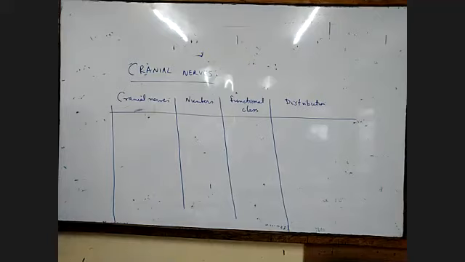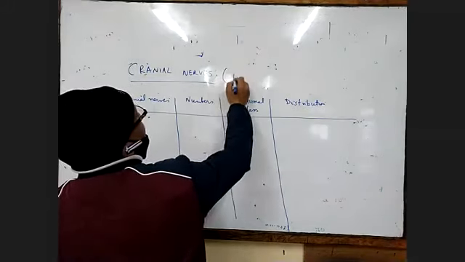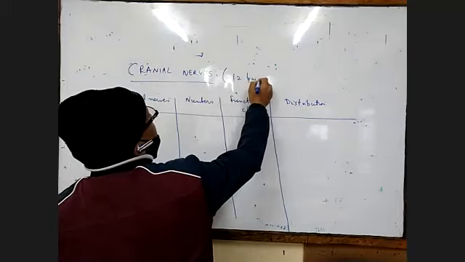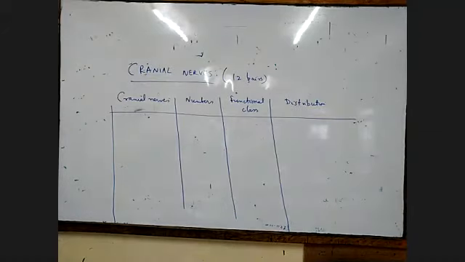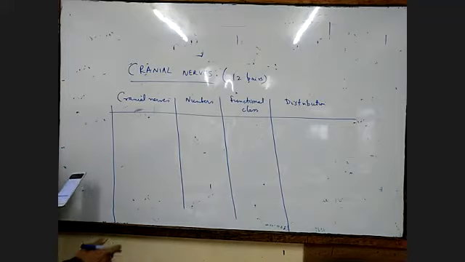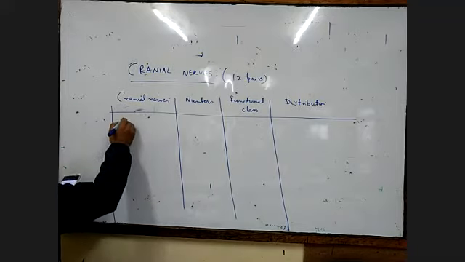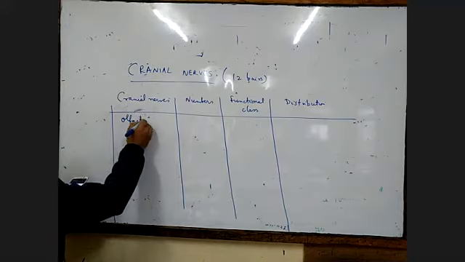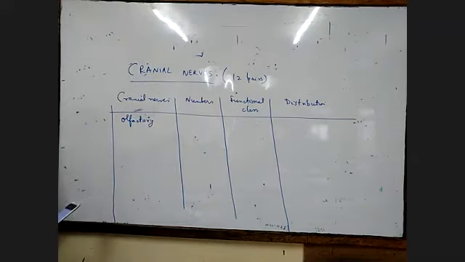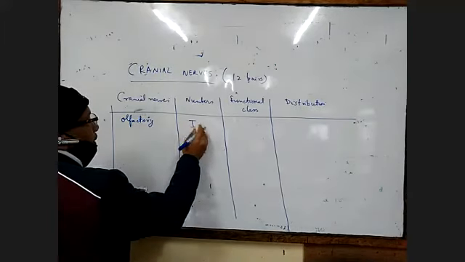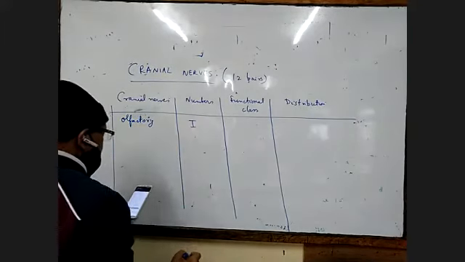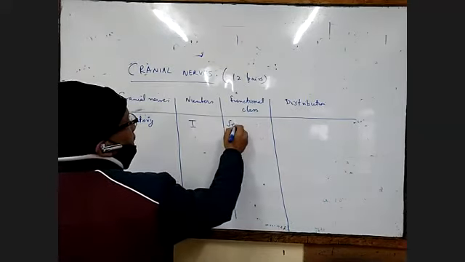There are actually 12 pairs of cranial nerves in human beings. Just write down in brackets: 12 pairs. This is asked in the exam also: how many pairs of cranial nerves are there? There are 12 pairs of cranial nerves found in the human brain. Number one is olfactory. And the functional class is sensory.